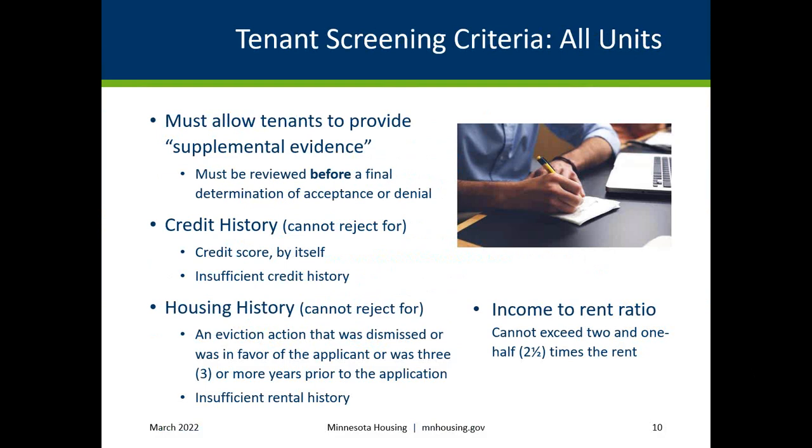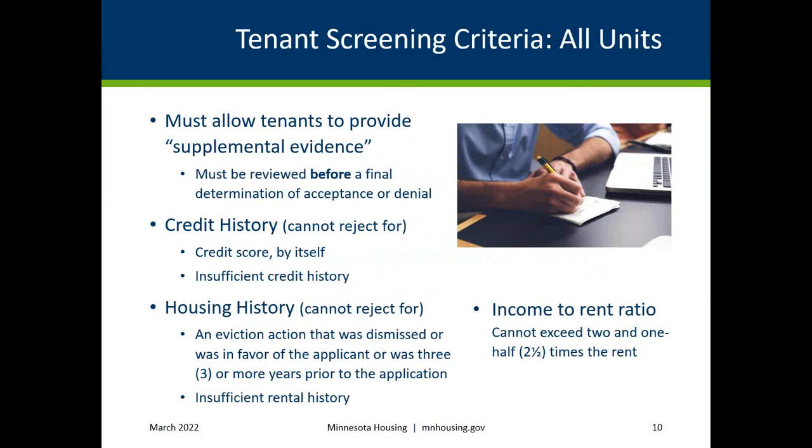This information must be evaluated before a final determination of acceptance or denial of an applicant, and must also consider all of the following: the nature and severity of incidents that would lead to a denial, the number and type of incidents, the time that has elapsed since the date the incidents occurred, the age of the individual at the time the incidents occurred, and the extent to which the applicant has taken all reasonable steps to prevent or mitigate any negative history. The owner agent should also consider any reasonable accommodations at this time.